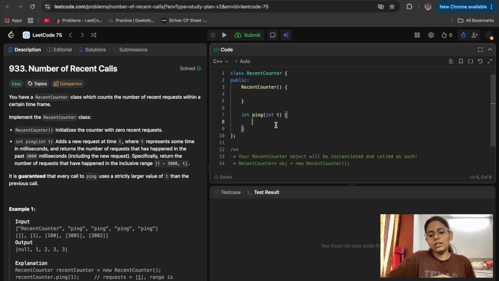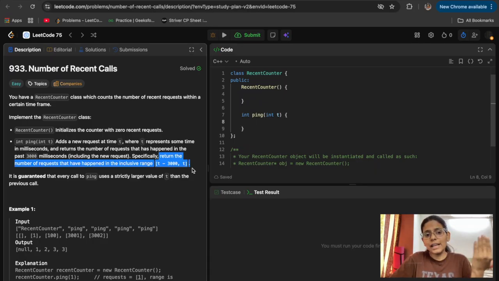Whenever the ping function gets called, the time t will always be in increasing order. And what we need to do is return the number of calls that have happened from t minus 3000 to t. Basically, if the current time is t, then I need to count the number of requests that have been made in the last 3000 milliseconds. They have told us to return the number of requests that have happened in the inclusive range of t minus 3000 to t.